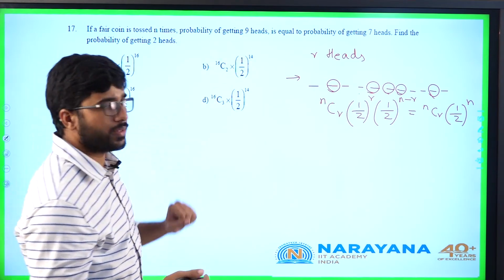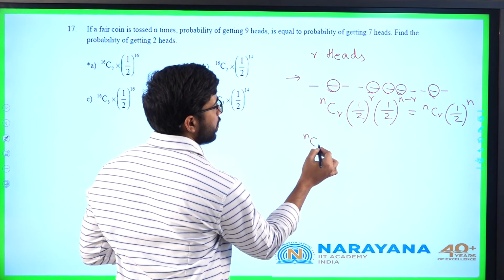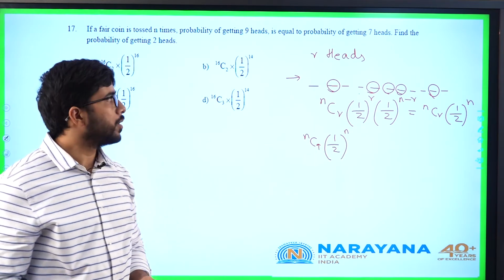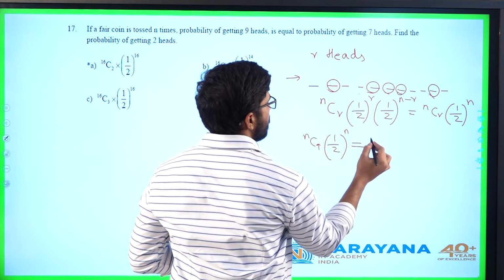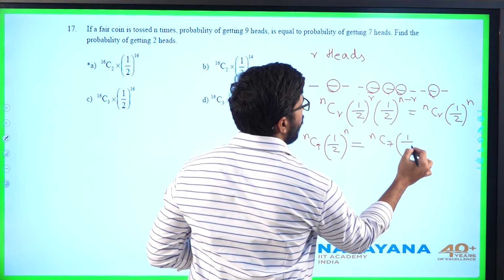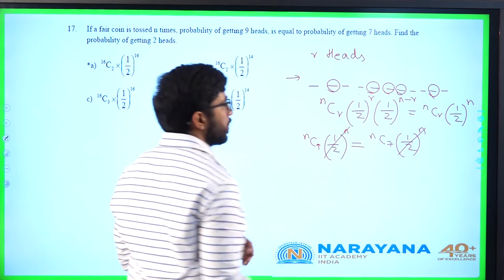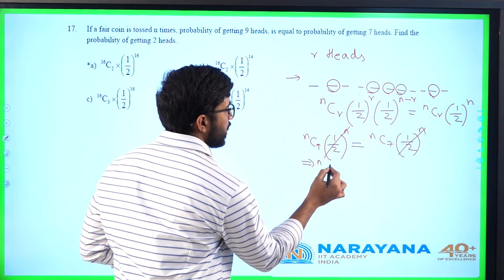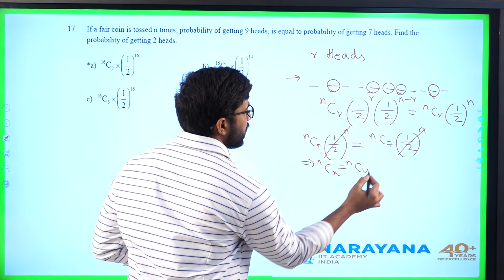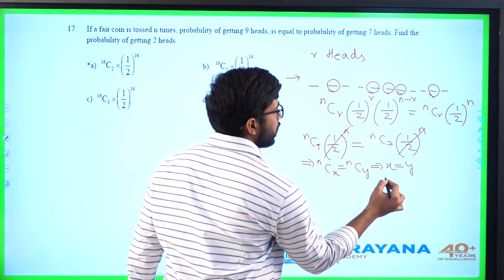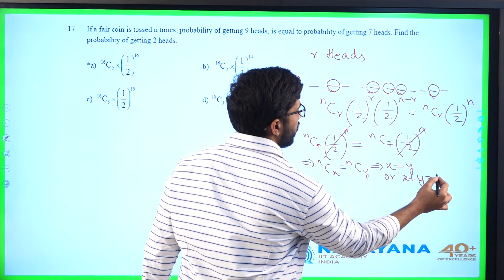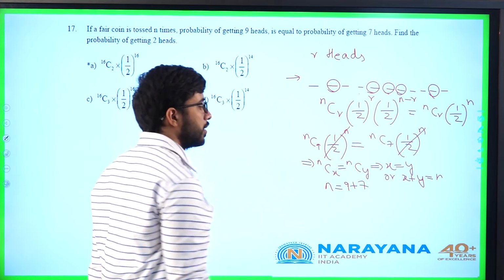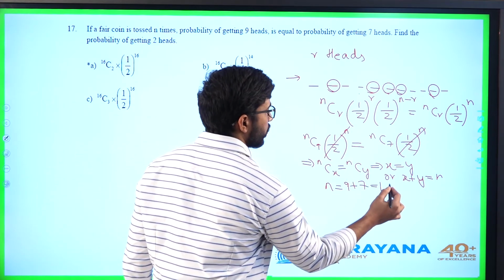Now see, 9 heads, what will it be? nC9 into 1 by 2 whole power of n, is equal to 7 heads, nC7 into 1 by 2 whole power of n. This and this get cancelled. nC9 is equal to nC7, what will the value of n be? If nCx is equal to nCy, either x is equal to y or x plus y is n. Here 9 plus 7 must be n. So n is 16. It's not over.